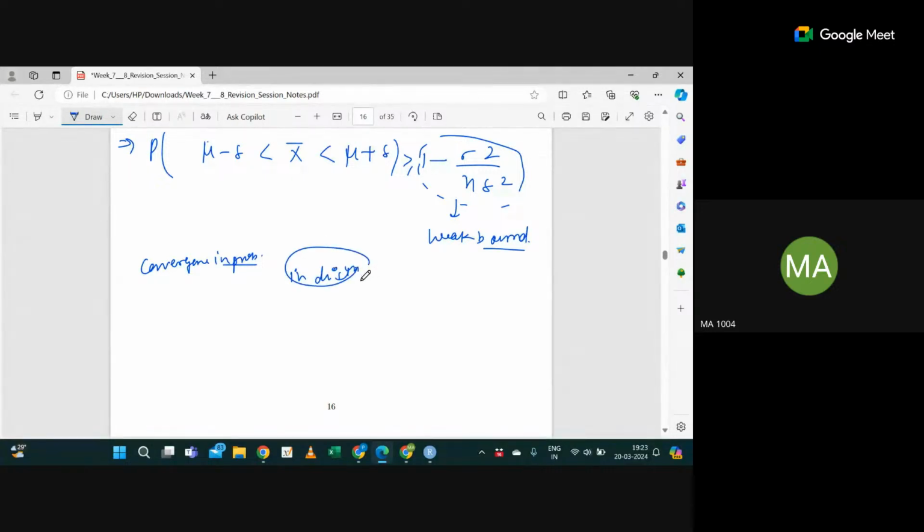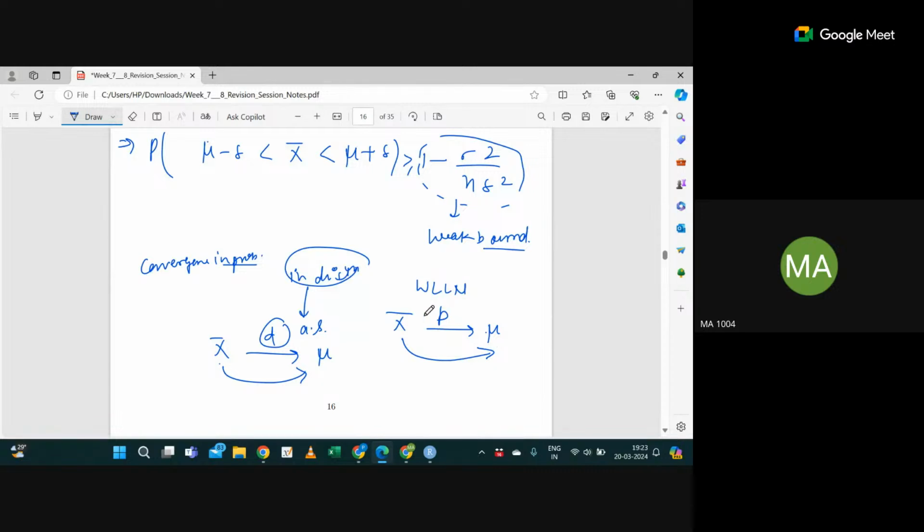If you are saying by the weak law of large numbers, I will say x bar is close to mu in probability, meaning it will give you a weak bound. While in the other case, you will say x bar converges with mu, meaning you are almost sure your x bar is very close to mu. Here x bar is close to mu, that's something you can say, but it's in probability.